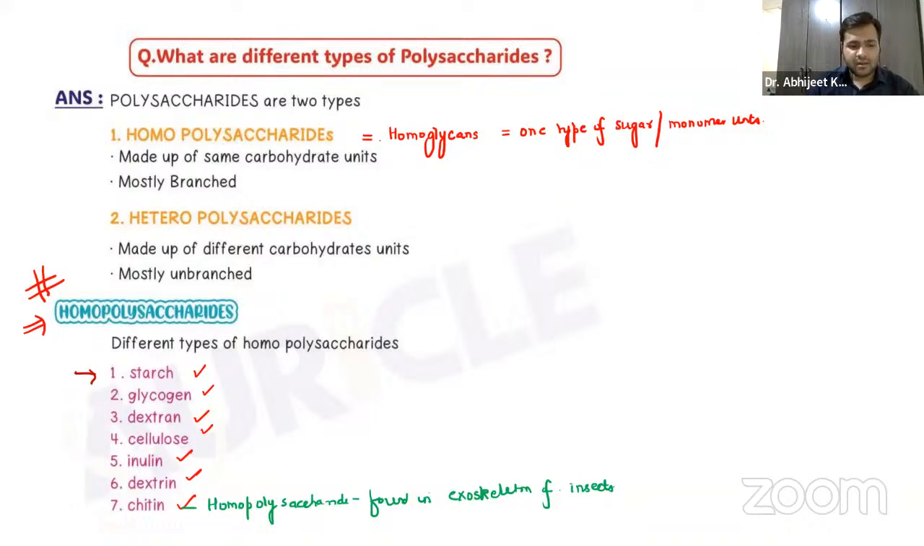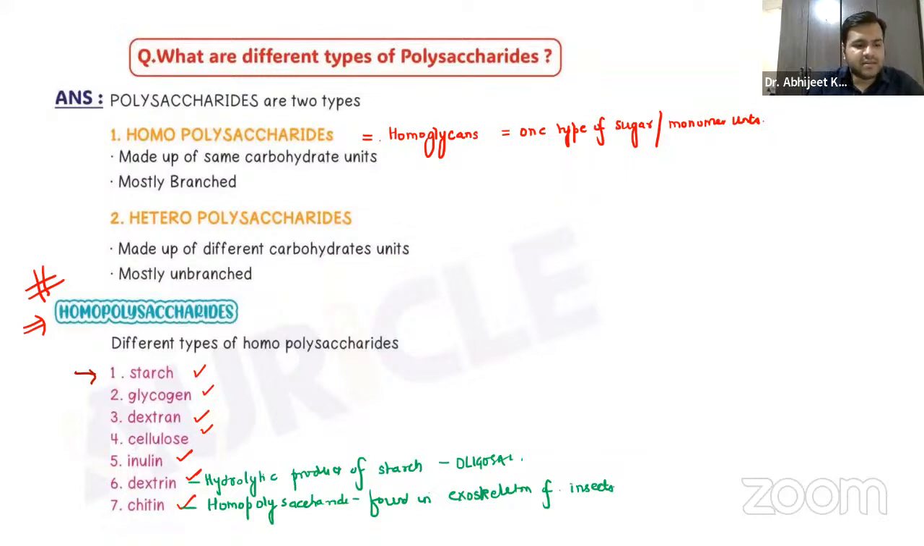Now remember, guys, dextrin is the hydrolytic product of starch. And remember, this dextrin is nothing but an oligosaccharide. So yes, we have just classified it over here, but remember it's an oligosaccharide, guys. So that is something that you have to remember.